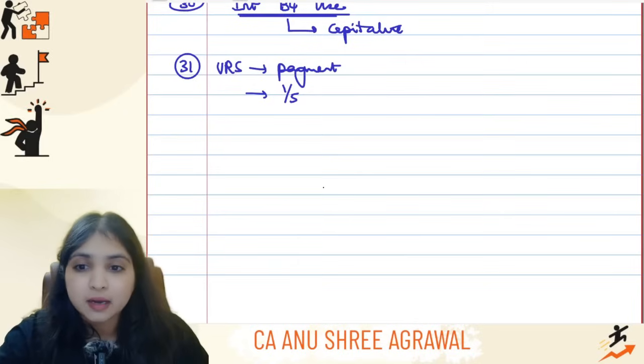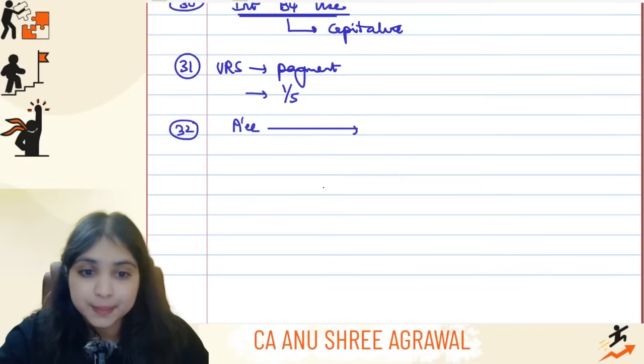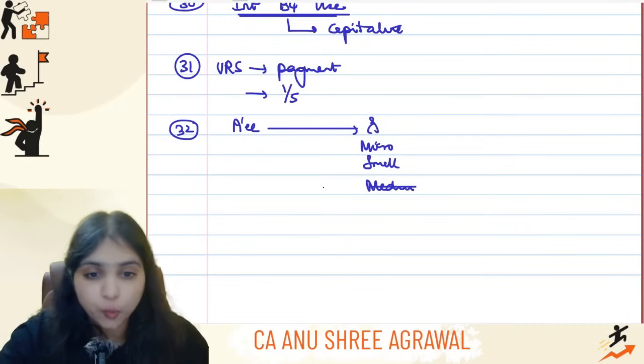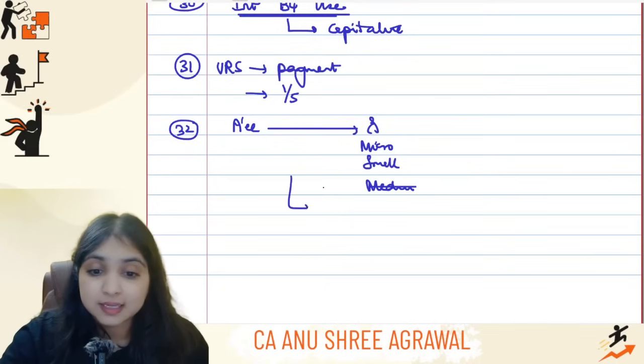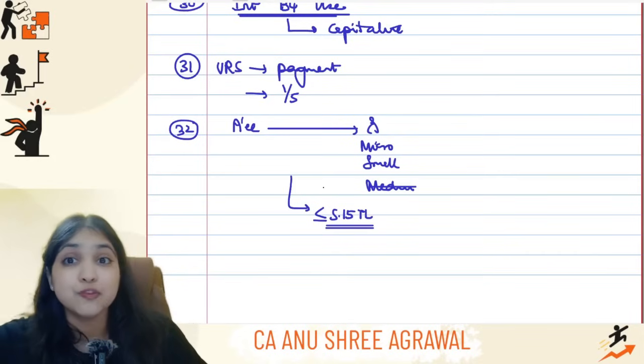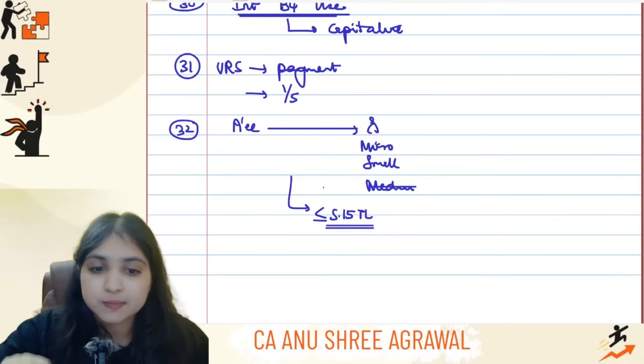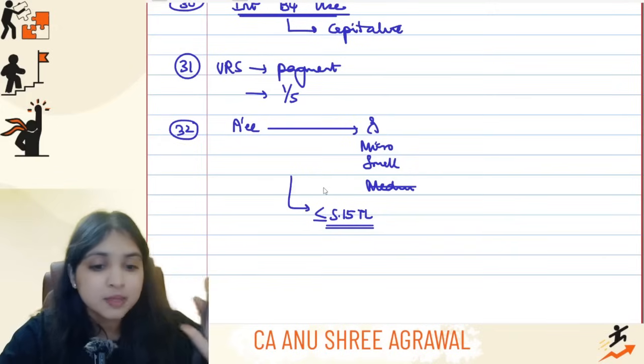Then after this, one more point I wanted to discuss with you, that micro, small, medium enterprises point. If the assessee has to make payment to a person who is either a micro enterprise or a small enterprise, are we covering medium enterprises also? No. If assessee has to make payment to a micro enterprise or to a small enterprise, then assessee has to ensure that the payment is made within section 15 time limit. Section 15 of what? Not section 15 of Income Tax Act, section 15 of MSMED Act.